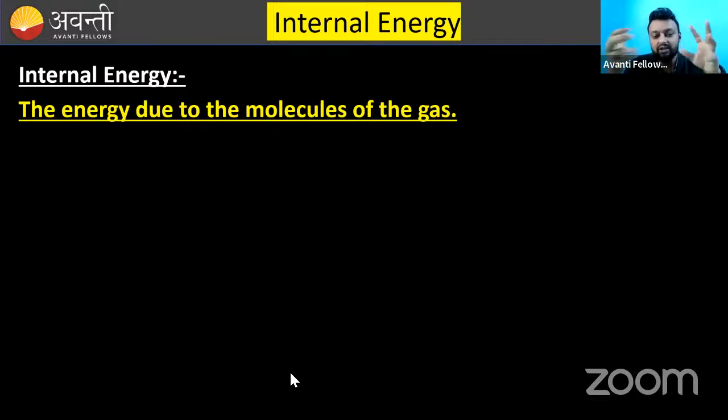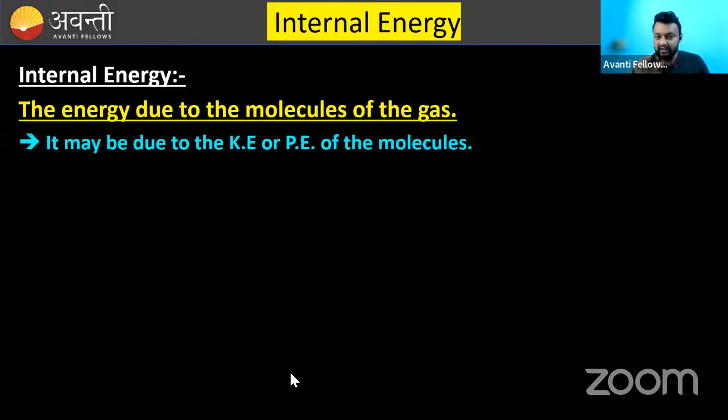It may be potential energy of the surrounding molecules, of a group of molecules. So there are a lot of energies associated with the molecules. Clear? Everything is written on your screen, but you need to see the screen later. First of all, listen to me. It may be due to the kinetic energy or potential energy of the molecules.